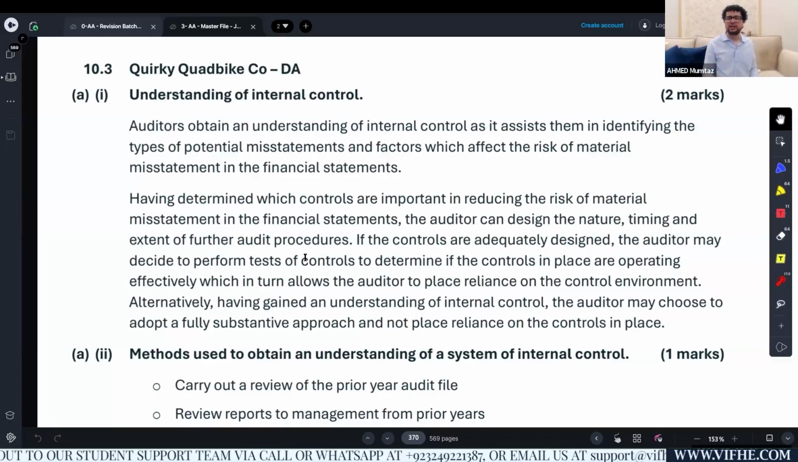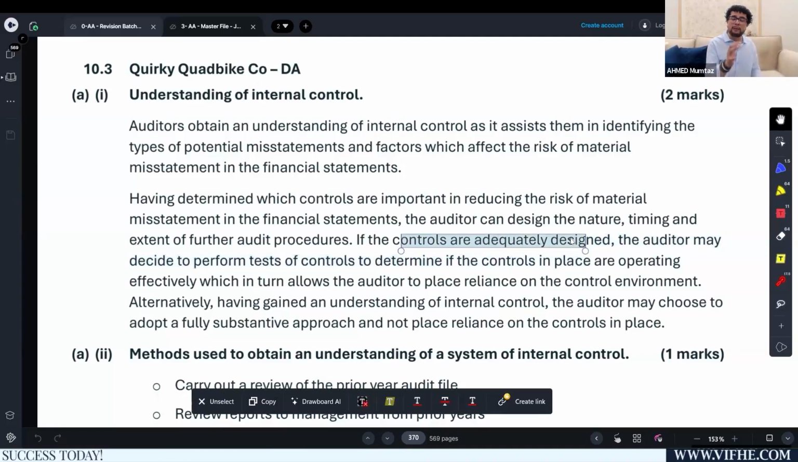For example, as I mentioned earlier, if there are very good controls with respect to sales, purchase, and inventory, but very weak controls in relation to payroll, I will automatically apply more procedures for the payroll and less procedures for the other areas. Why am I interested in understanding the internal controls? Because if controls are adequately designed, the auditor will apply test of controls and will rely on the controls and eventually will apply less substantive procedures.